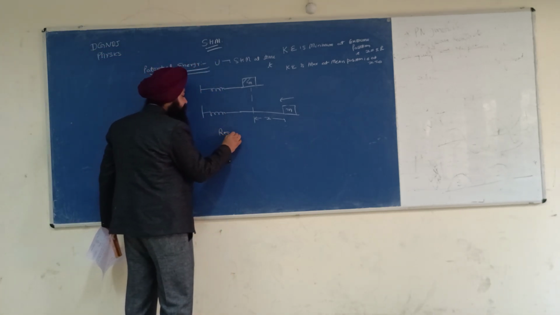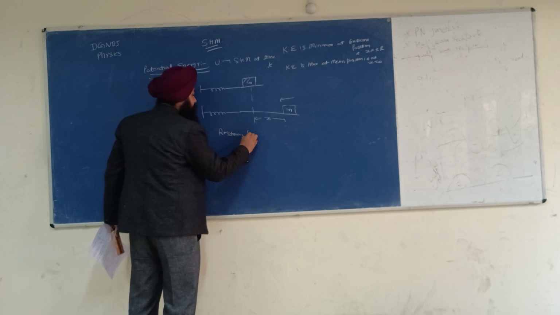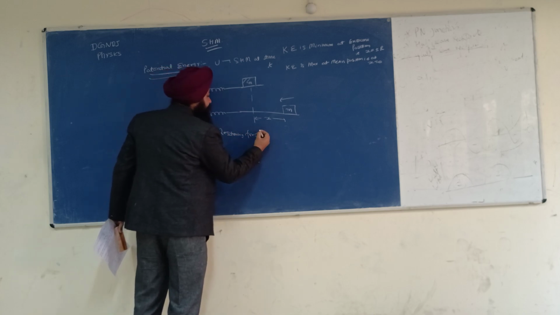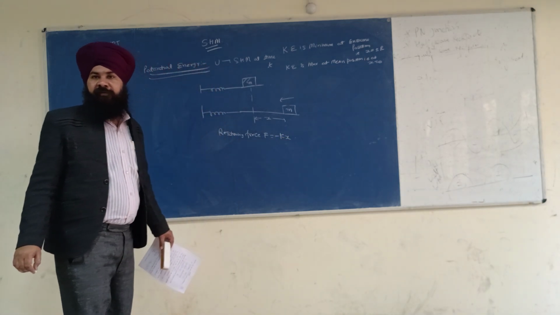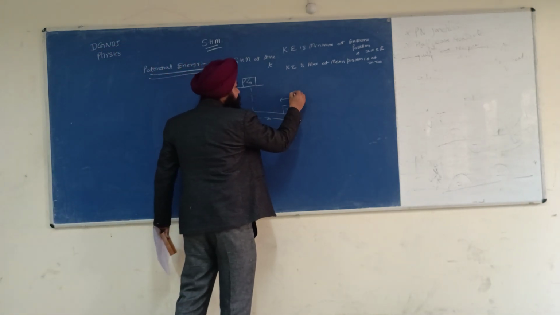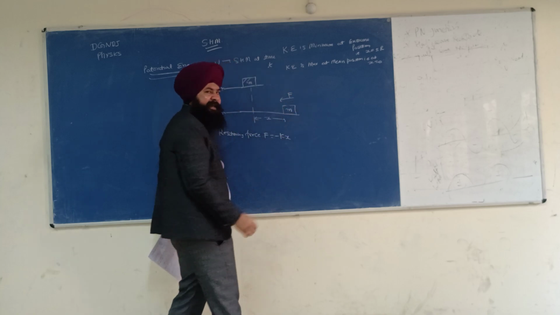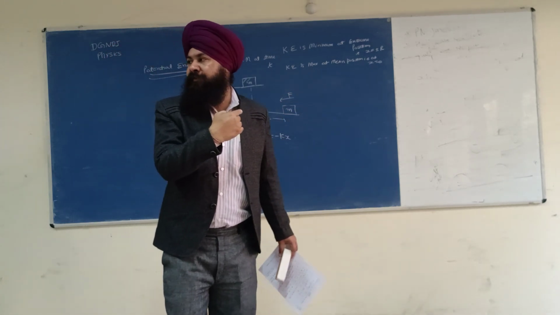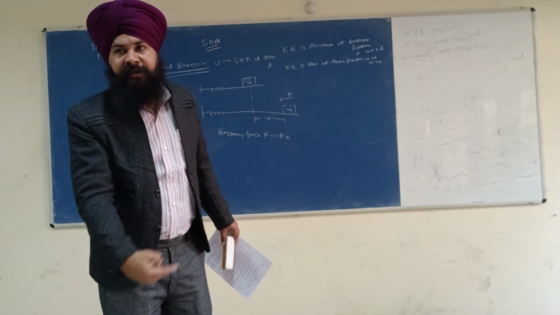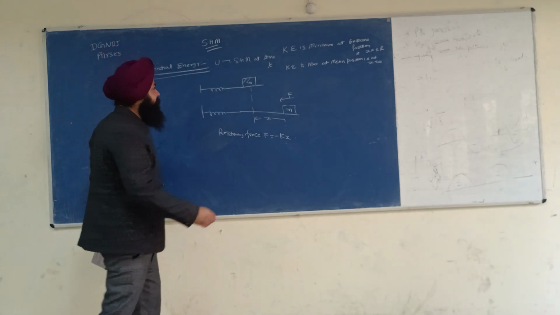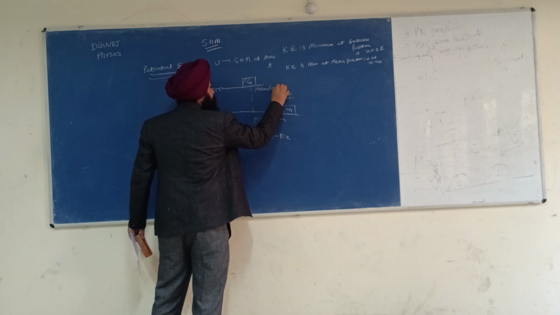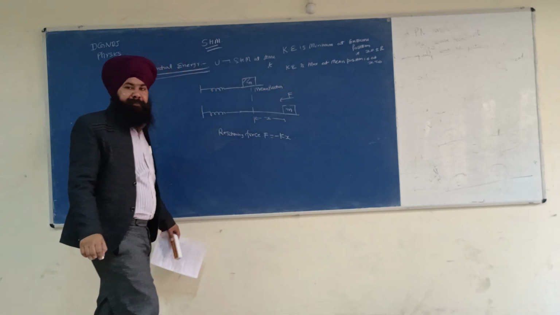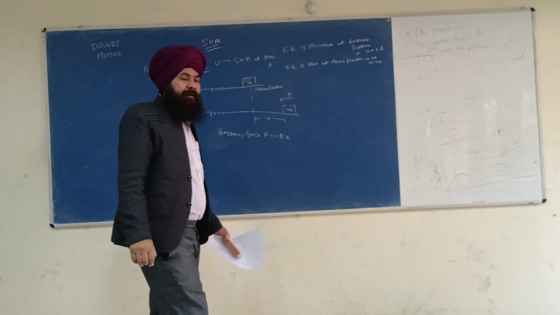F is equal to minus kx, and it is acting towards the mean position, towards the equilibrium position. This is the mean position.